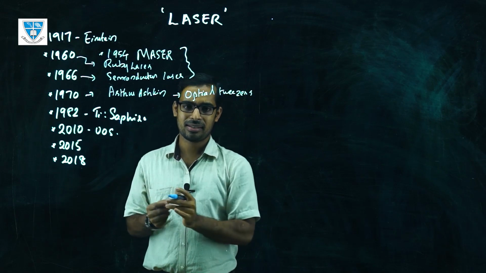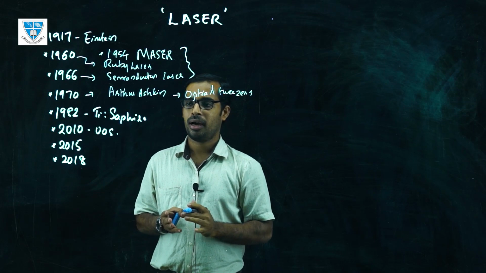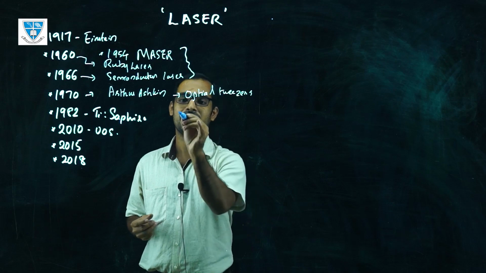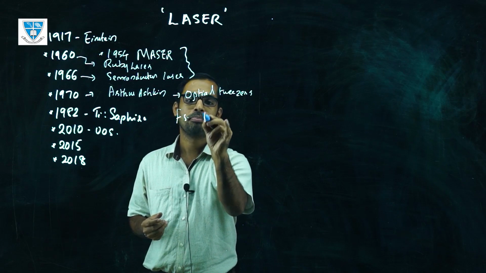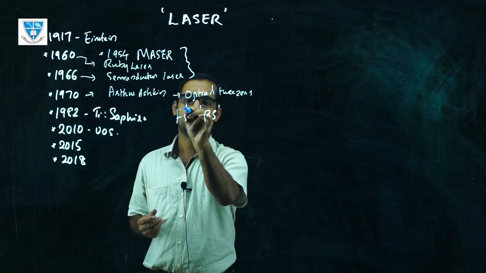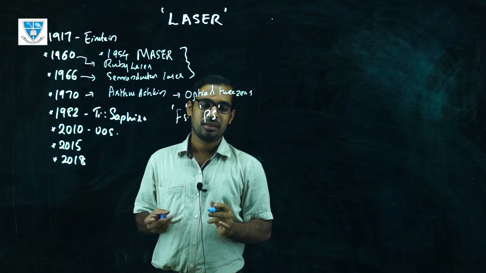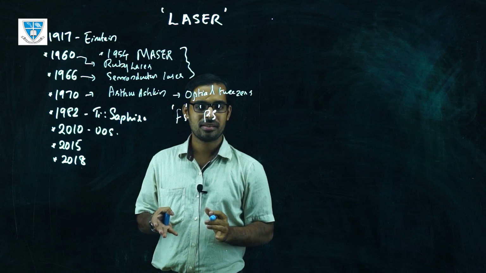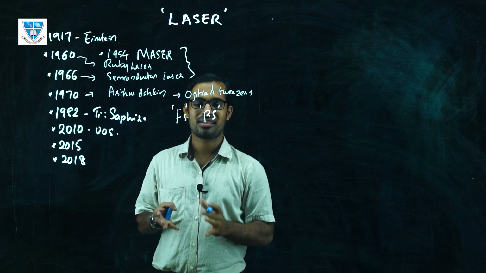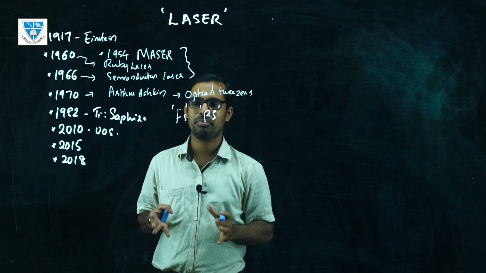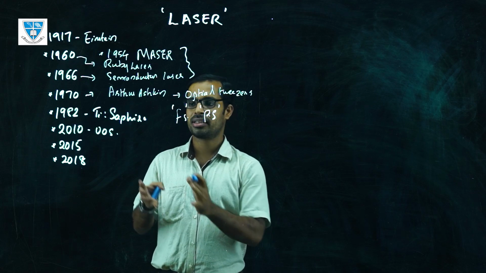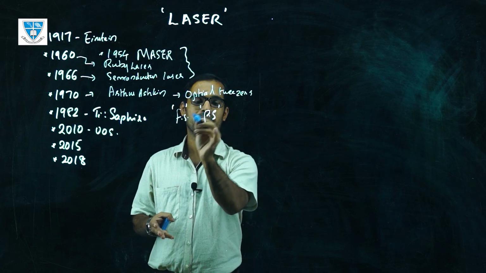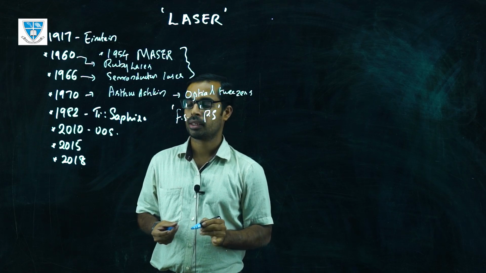So this is a crystal. The titanium sapphire is a crystal. Using that particular crystal, they were able to demonstrate lasers in the femtosecond and picosecond regions, and because of that there are a lot of applications in the field of material science, in order to consider the molecular dynamics inside a medium. There are a lot of things that can be done using a laser with this kind of pulse.